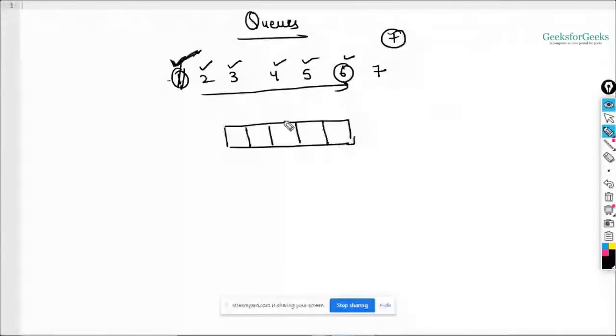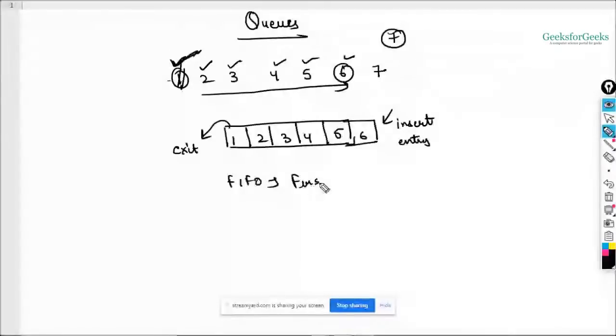So if this is your queue and it contains these elements one, two, three, four, five, and you want to insert something, it will be inserted at the end. Insertion is done from the end, right? This is your entry point, we can say. And if you want to remove an element, then this will be your exit point, right? So insertion is done from the end, and an element is removed from the beginning, right? So it basically uses the FIFO operation, first in, first out.